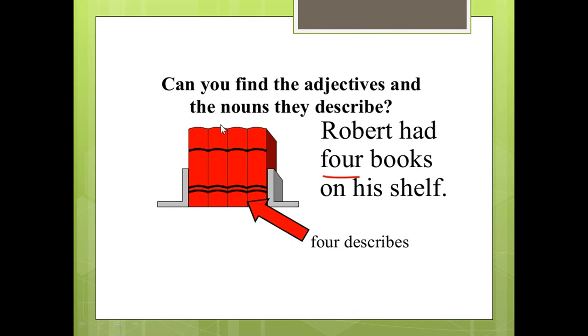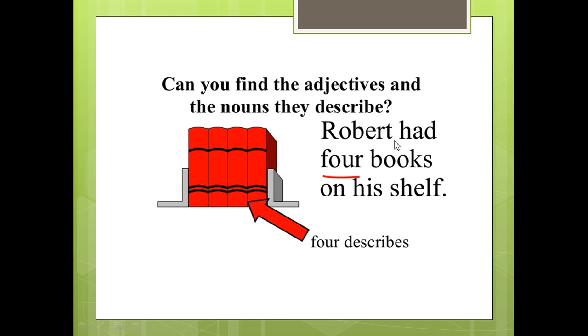Can you find the adjectives and the nouns they describe? So here we're going to find the adjectives and the nouns in the sentence. Let's check the sentence that we have. Robert had 4 books on his shelf. Can you find all the nouns in the sentence? We have Robert, very good, books, and shelf. Can you find the adjectives that describe any of these nouns?